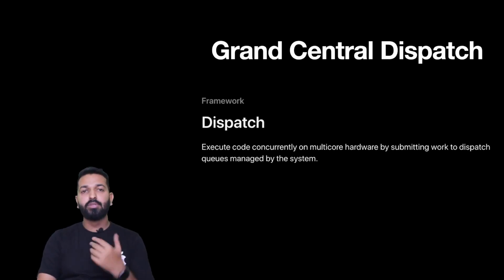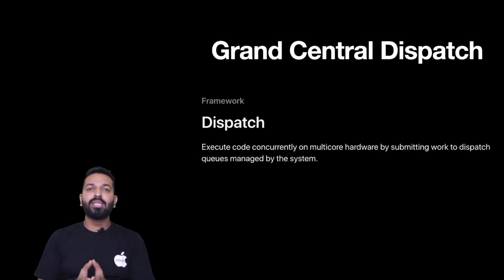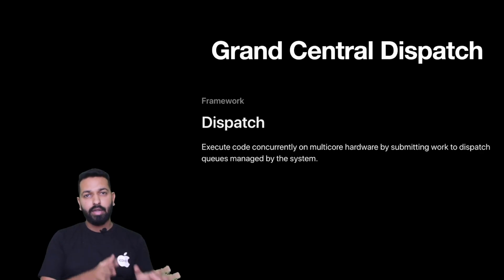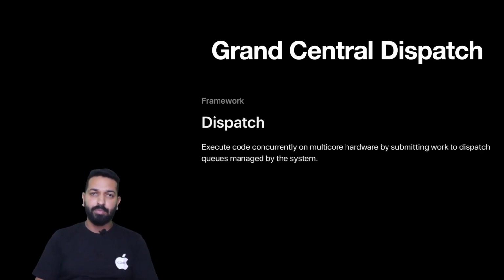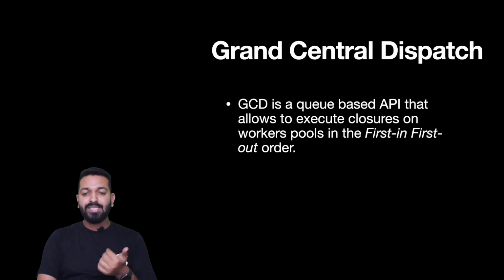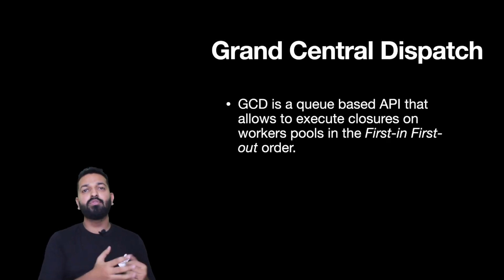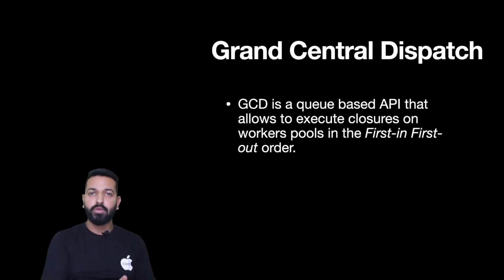So if we go with Apple's documentation, it says that dispatch is a framework which executes code concurrently on multi-core hardware by submitting the work to dispatch queues managed by the system. I understand that this is not very easy to understand. So let's break this down and understand it in bits and parts. Basically, GCD is a queue-based API that allows us to execute closures on a FIFO basis, the first in first out basis, basically the principle of a queue.